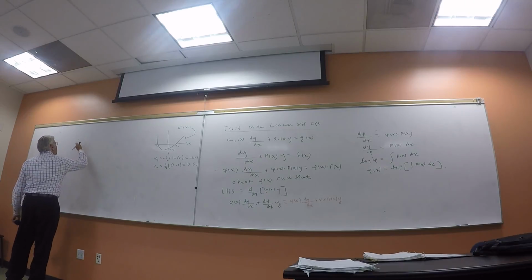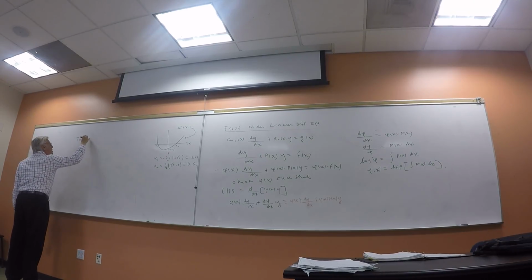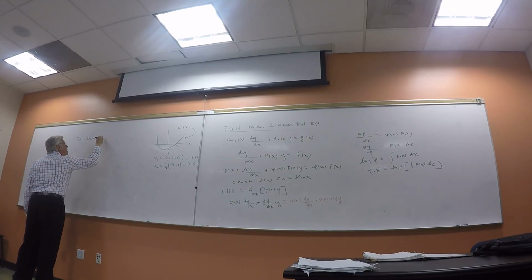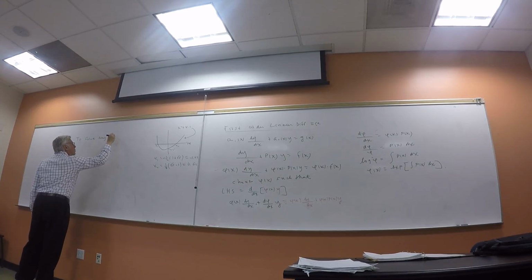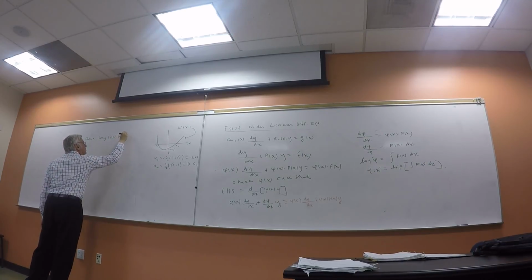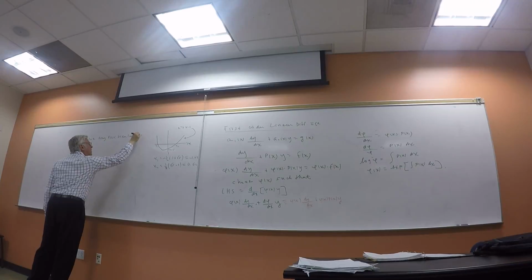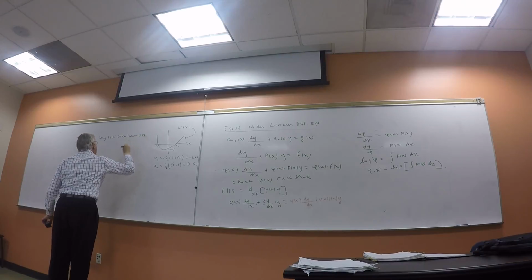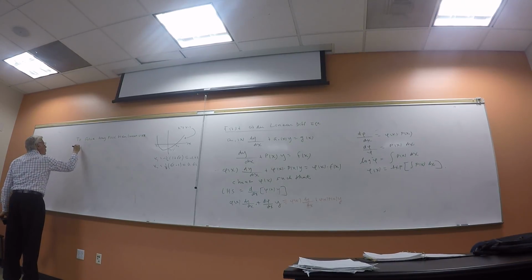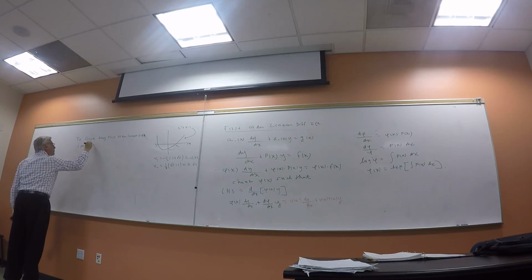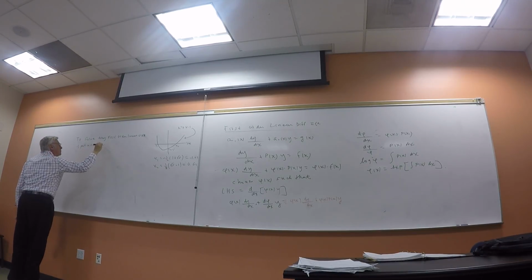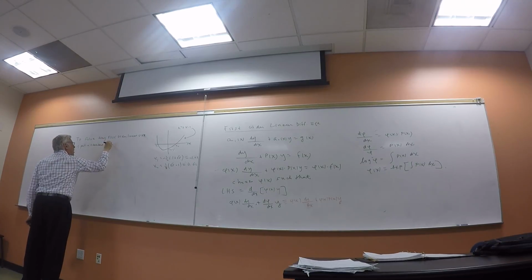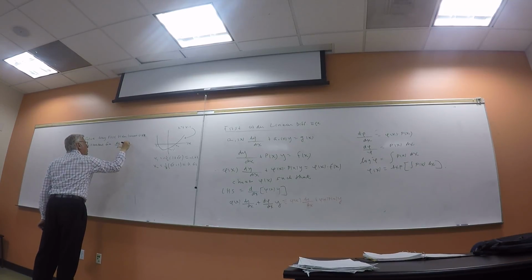Let's just summarize this. To solve any first order linear ODE, ordinary differential equation, the first step is to put it in standard form, i.e. it should be of the form dy dx plus some function, called p of x, times y, equals a function of x.